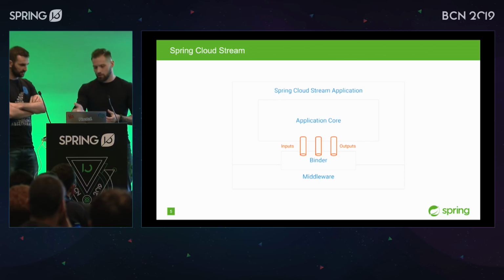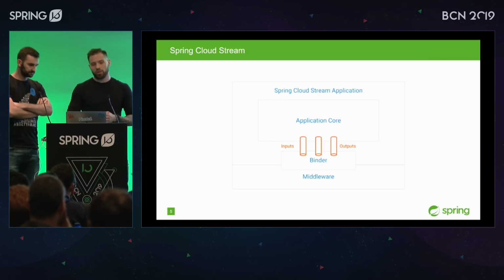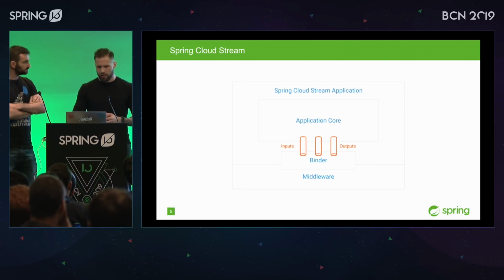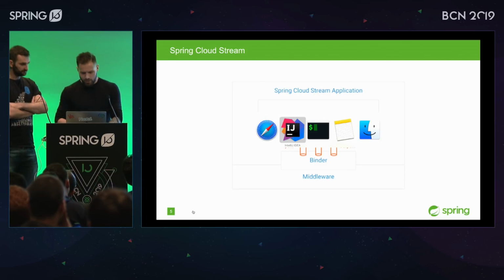Yes, because of the binder interface. If you use Spring Boot via auto-configuration, it's going to see that you actually want to connect to Rabbit or to Kafka, depending on what's on your classpath. Okay. You want to see a sample? Let's do it. And we are going to connect to Rabbit, right? Yes. So let's try it.